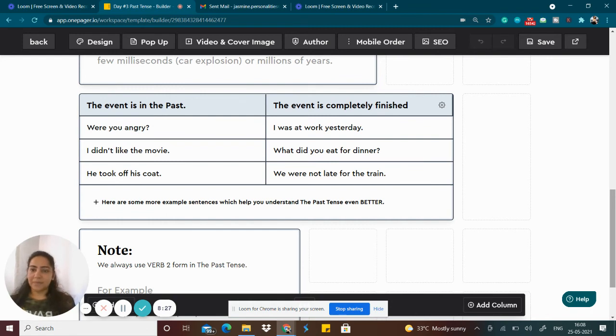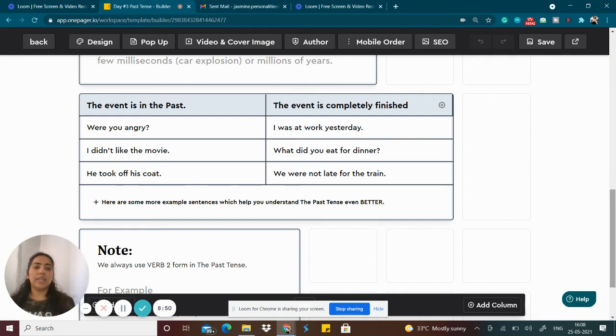So let's begin. First category, the event is in the past. "Were you angry?" "I didn't like the movie." "I didn't like the movie" is again an example where the work is completely finished. The movie has been watched, so I didn't like the movie. "He took off his coat." Again, the event is finished.